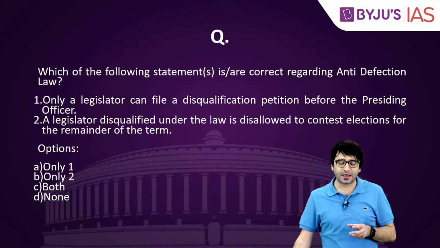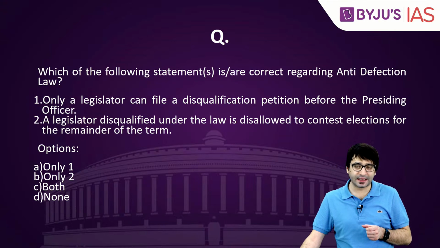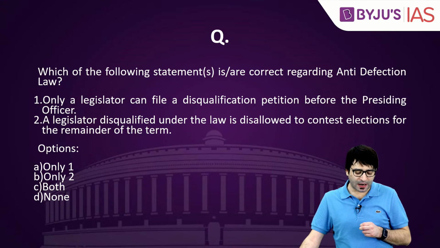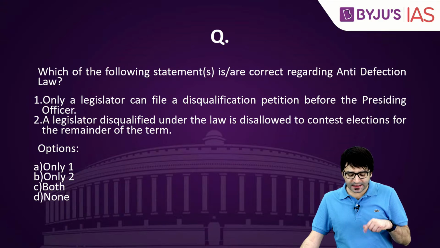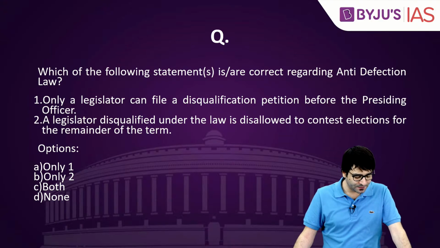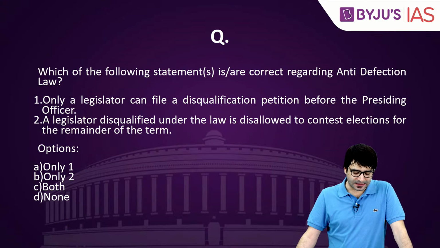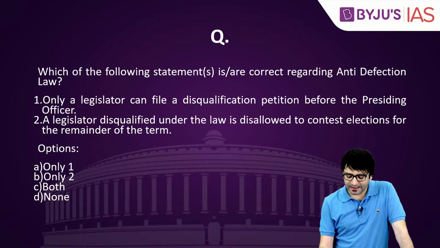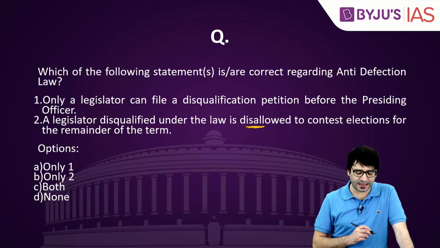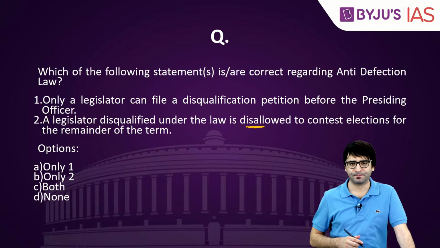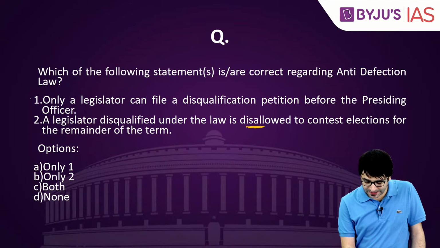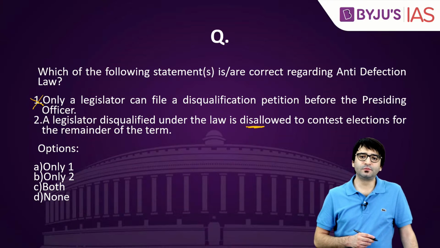Which of the following statements is or are correct regarding anti-defection law? Number 1, only a legislator can file a disqualification petition before the presiding officer. Number 2, a legislator disqualified under the law is disallowed to contest elections for the remainder of the term. Statement 1 is incorrect. Why?